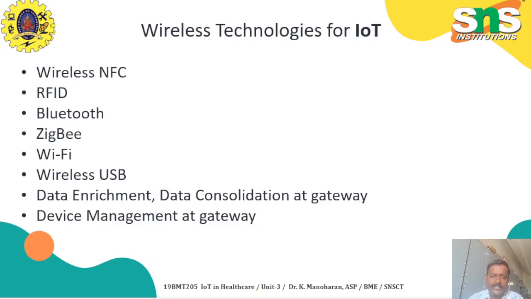Whenever you need to connect a USB device, we simply plug it in, with no need to restart. It also provides power, so there is no need to connect extra power for the USB devices. Other topics we can see are how the data is transferred, data enrichment, data gateways and device management.